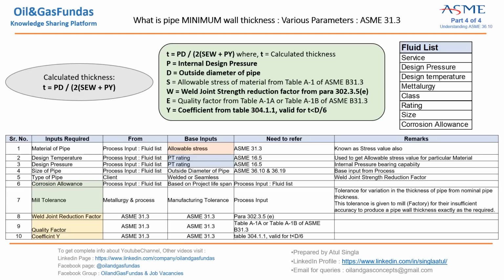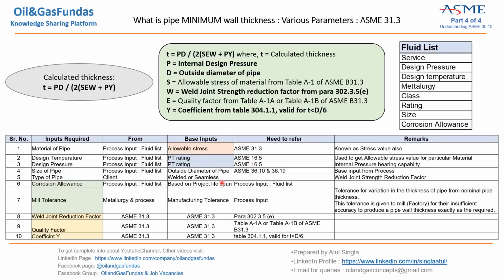Up to 12-inch or 14-inch we go for seamless. After that, for higher sizes, seamless pipe will be very costly, so most of the time we go for welded, or it can be decided based on client requirements, climate conditions, and fluid service conditions.